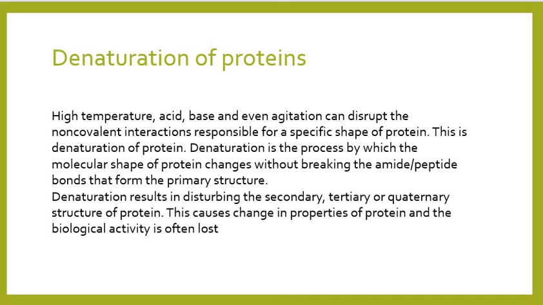It is the process by which the molecular shape of protein changes without breaking the peptide bonds that form the primary structure. Denaturation disturbs the structure of protein. You can say the secondary, tertiary or quaternary structure of protein would be disturbed. This changes the properties of the protein and the biological activity is lost.